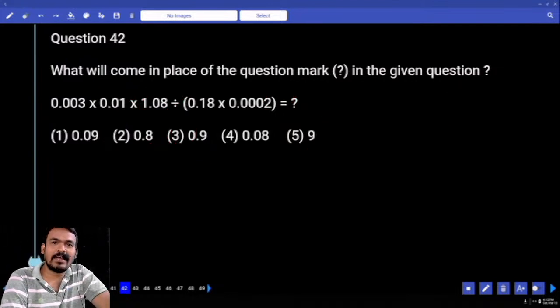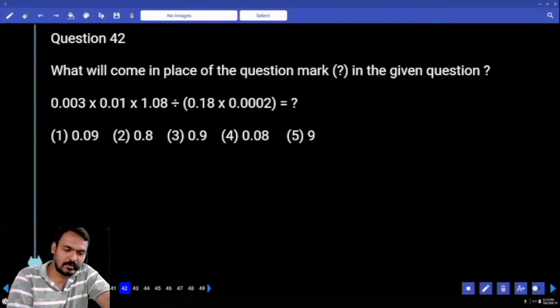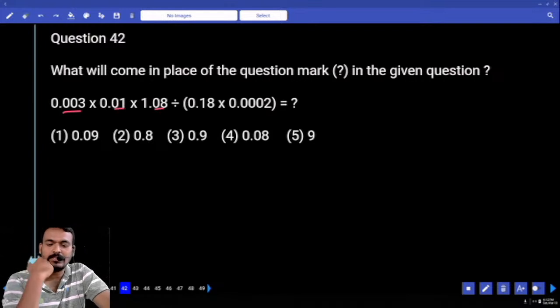One is numerator, another one denominator. Simply we say one is numerator, another one denominator. Numerator, how many decimal values? 3 plus 2, 5. 5 plus 2, 7. Numerator 7. Denominator 2 plus 4, 6 or not. Okay, then answer. Divide by 10 means it will be multiplied by 10? Numerator how many decimals? 7. Denominator 6. Then answer, divide by 10 or multiplied by 10? Divide by 10 or not.